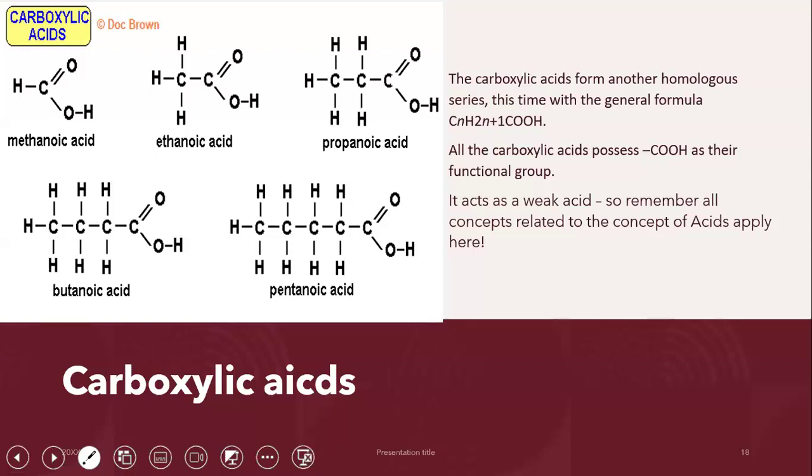Carboxylic acids are organic compounds that have a very specific functional group that is COOH, right? In fact, let me draw it for you. C double bond O, H, right? We have a carbon atom that has a double bond with oxygen and then a single bond with the OH group. This is what we call our carboxylic acid. So any molecule that has COOH in it is going to be known as a carboxylic acid.